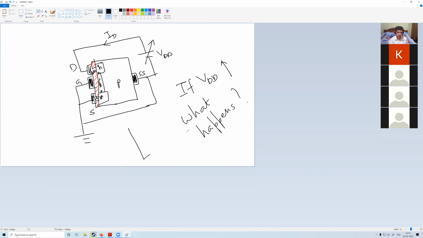So if I plot once again ID and VDS, then this will be like this. Something else also happens. What is that? In JFET, we discussed this again. Okay, somebody wants to talk, please.